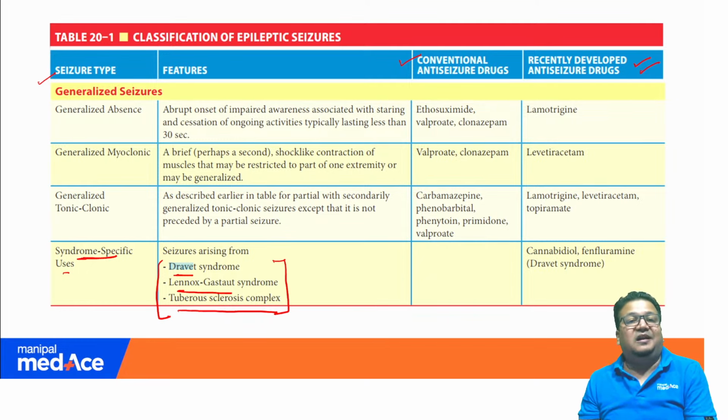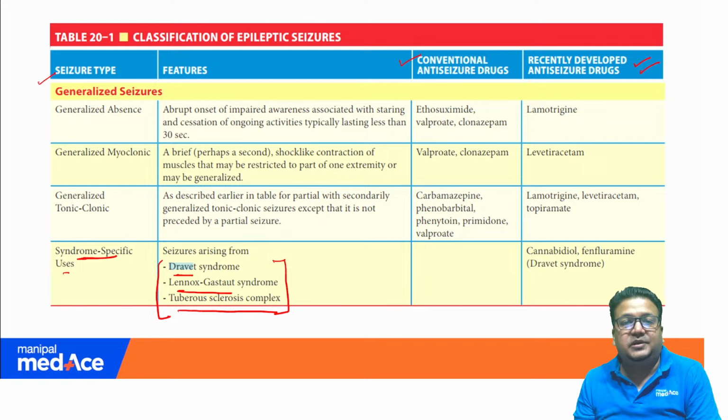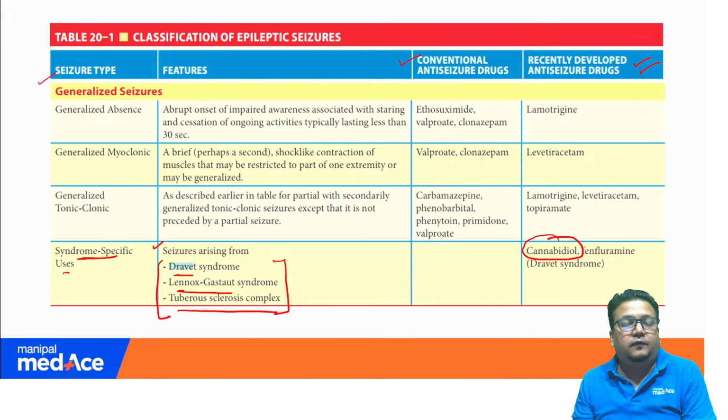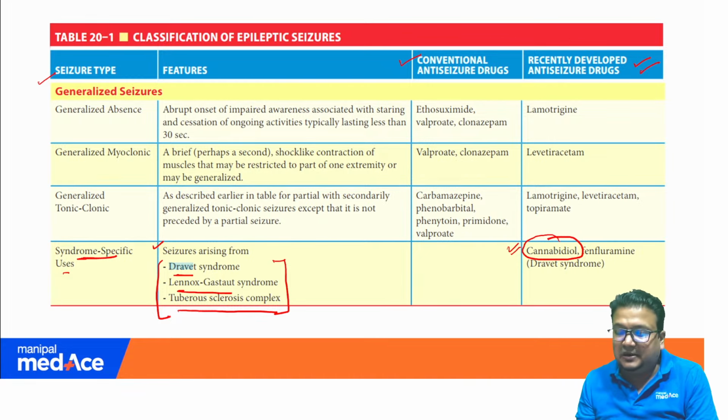Seizures arising from these three conditions can be treated by which drug? Cannabidiol. From this table of Goodman and Gilman, this question has been taken. So the answer is cannabidiol, and this is the most authentic reference that you can find. Clearly it is written: Dravet syndrome, Lennox-Gastaut, and tuberous sclerosis complex; the seizures arising from these conditions can be treated by cannabidiol. So this is the answer to this particular question.